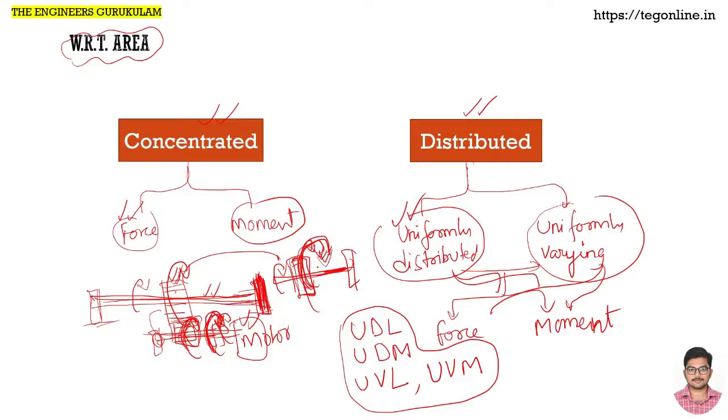What is a couple? We have already learnt in earlier classes. So that couple that we are exerting on this shaft is at a particular point, concentrated at a particular place, right? So this is a long shaft, and in the entire length we are focusing our torque on a particular length. That is why this is a concentrated couple or concentrated moment. If the same amount of torque, say it is 10 kilonewton meter, that same torque, instead of applying entirely at the same place, we are having a very broad gear, big gear.